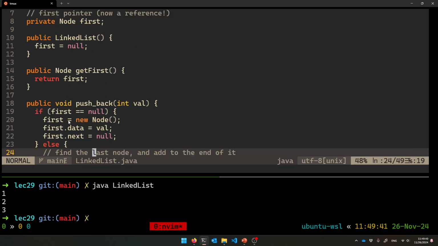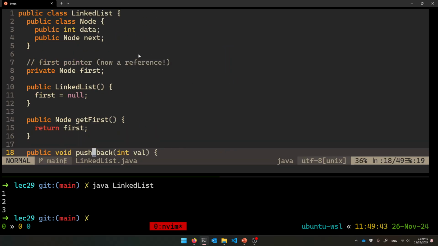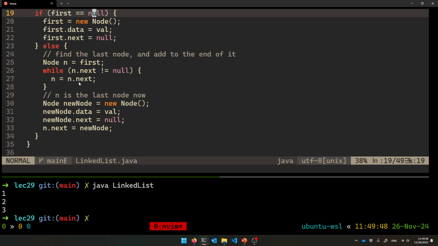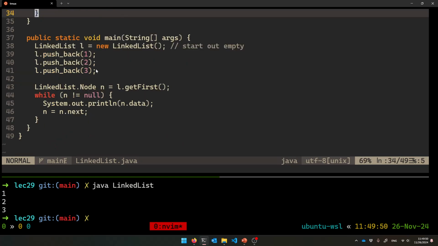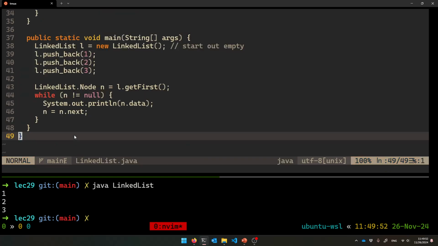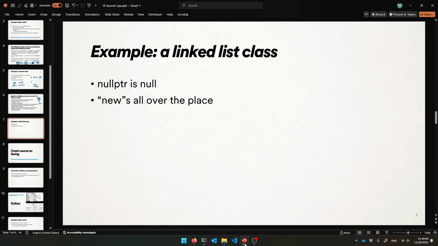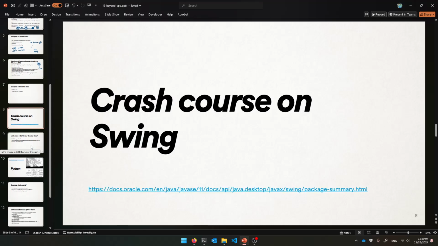So yeah, I just have a bunch of examples today, so do take the time to pause the video, go look at these files and draw diagrams yourself. I'd be happy to talk to you about them as well in office hours or something, but I just have too many examples to stop and draw pictures all day long. Okay, so that's a linked list class. So hopefully you can kind of see the similarities. And now before we get to Python, I have one last cool example.